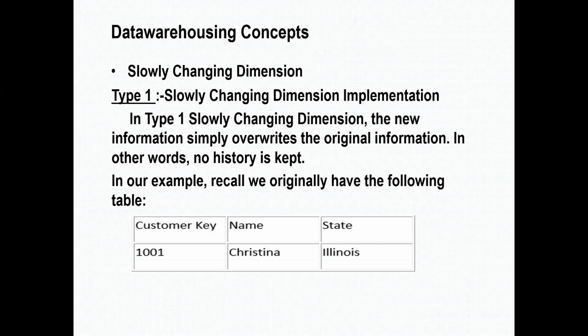Those kinds of decisions the high-level management will take. So we keep all this historical data to track our business and make better business decisions. Data warehousing is a decision supporting system, right? So that is the reason we maintain the history data.